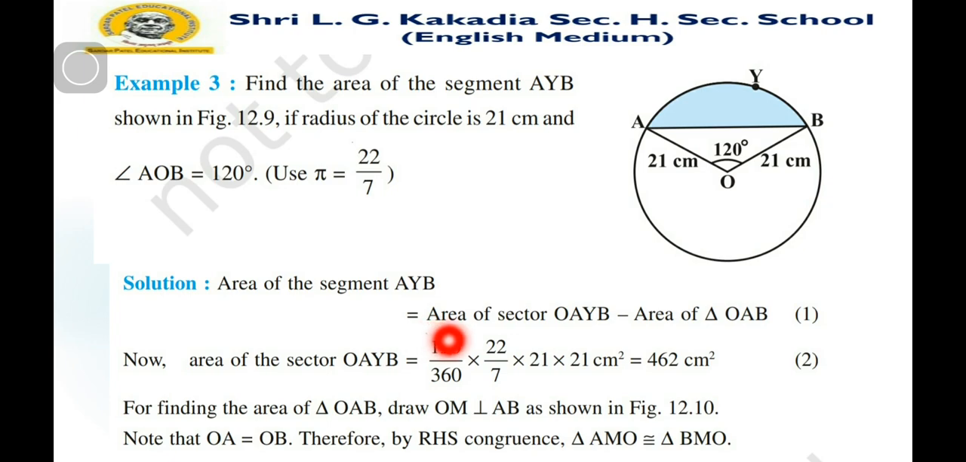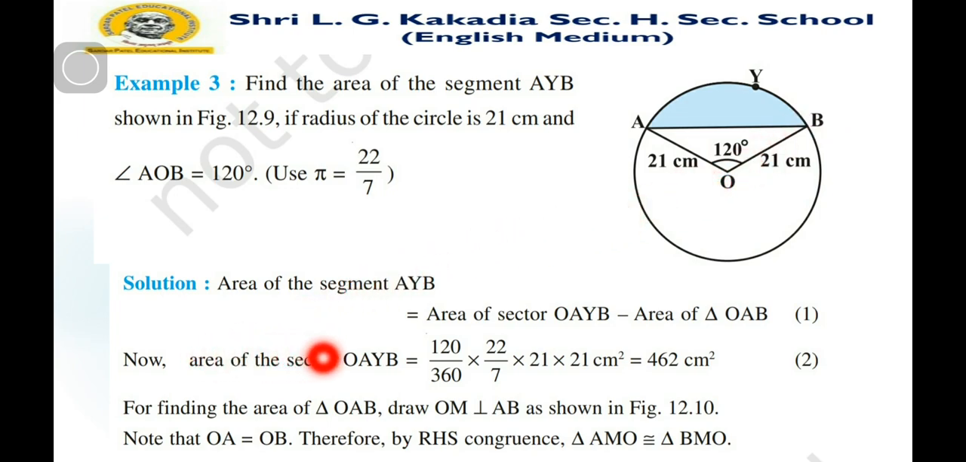Now the area of this sector OAYB is equal to theta upon 360 into pi r square, where theta is 120 as given here. So 120 upon 360 into 22 by 7 into 21 into 21. After simplifying this, we find 462 centimeter square is the area of this sector OAYB.